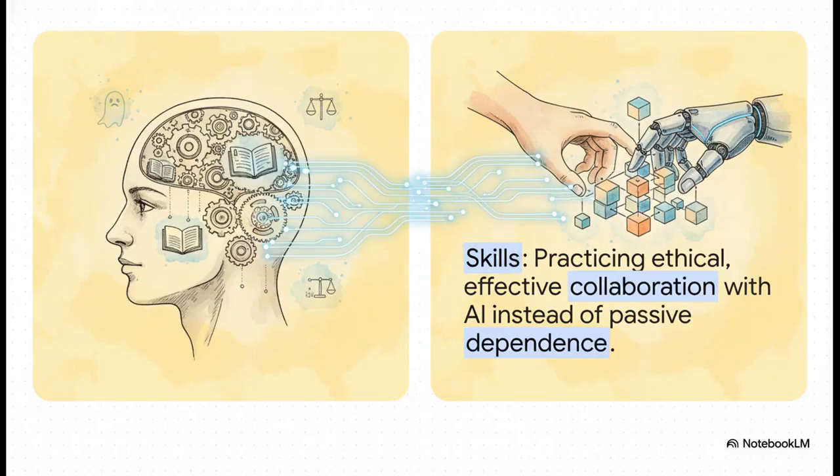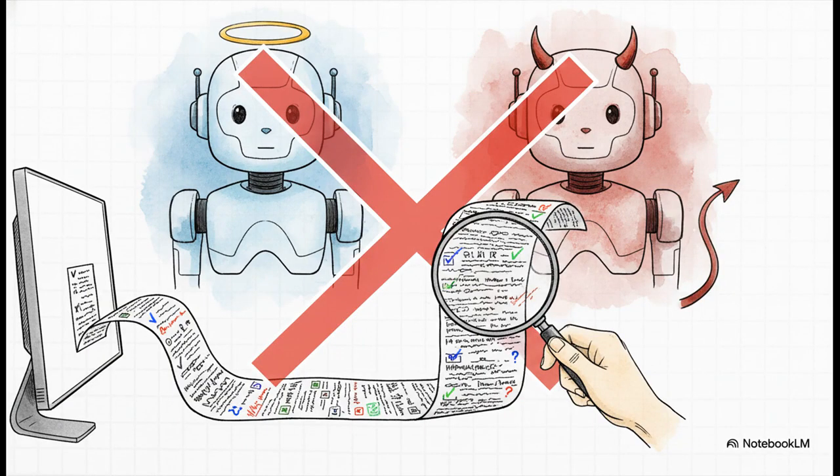Think of it like this. AI literacy has two main parts. On the one hand, there's the knowledge piece, understanding what AI is, its risks like bias and hallucinations, and where its limits are. But on the other hand, there's the skills piece, and this is the really important part, actually practicing how to work with AI as a partner, not just passively depending on it for answers. And I really want to be crystal clear on this point.